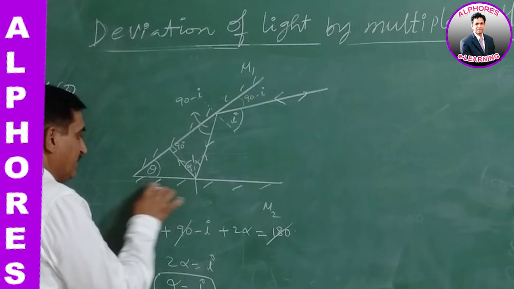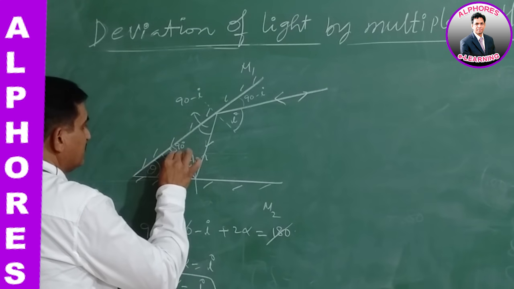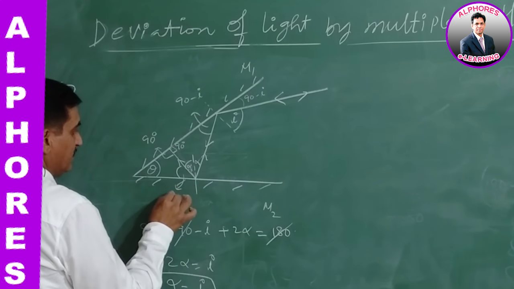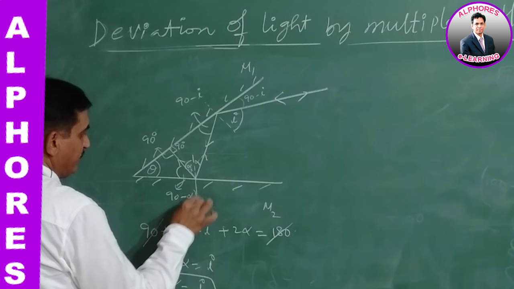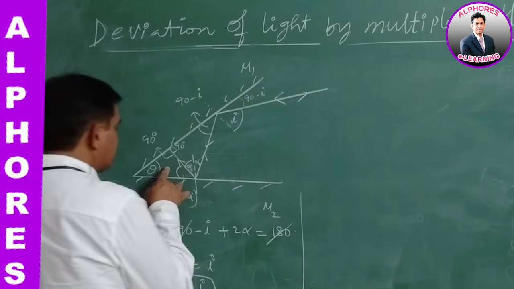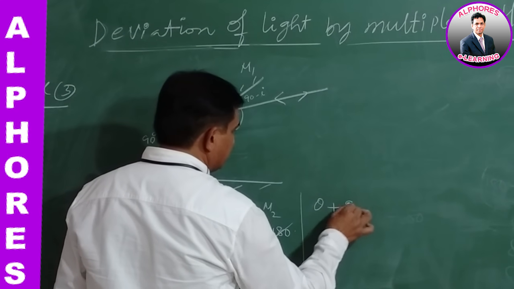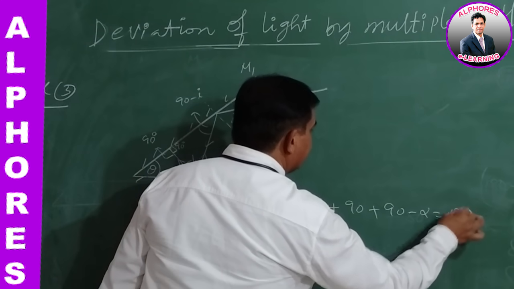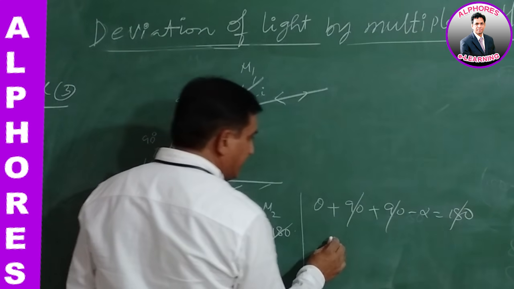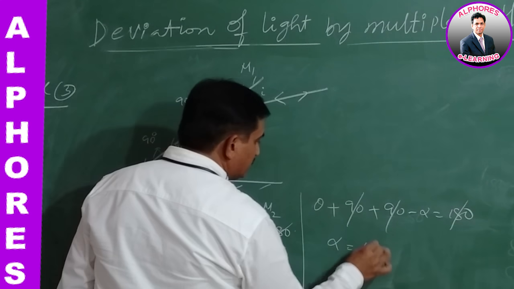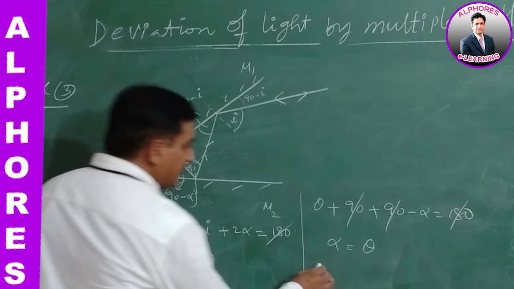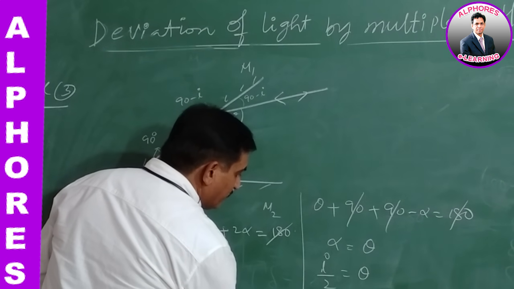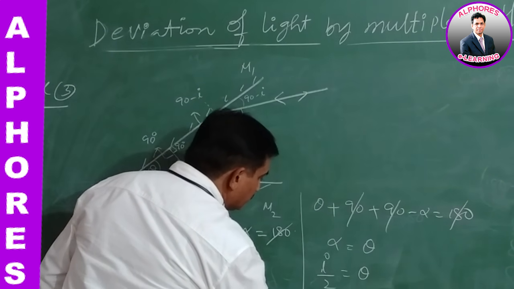And come to this triangle, this is theta, this is 90 degree, and this angle is 90 minus alpha, and the total angle in this triangle is theta plus 90 minus alpha equal to 180 degree. Then this 180 gets cancelled. Alpha is equal to theta, but the alpha value is I by 2, which is equal to theta. Therefore, I is equal to 2 theta.